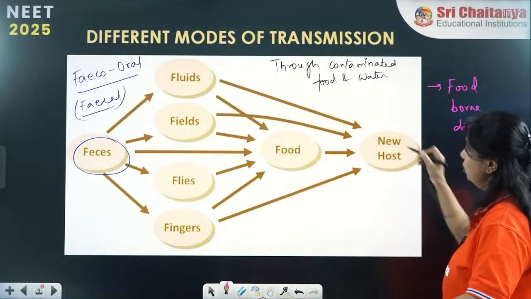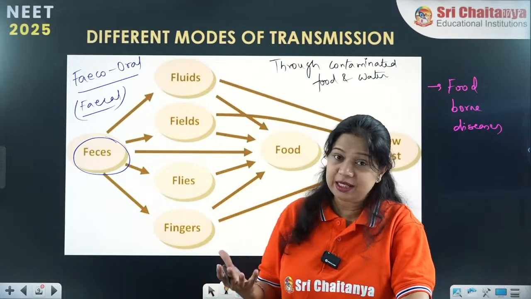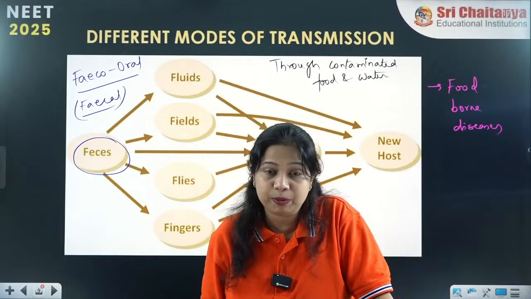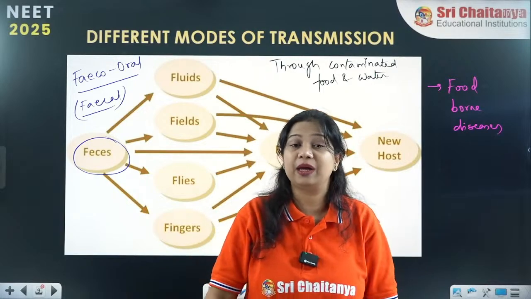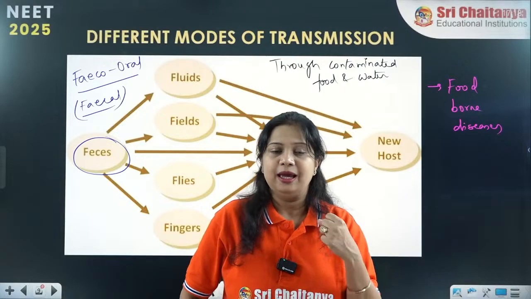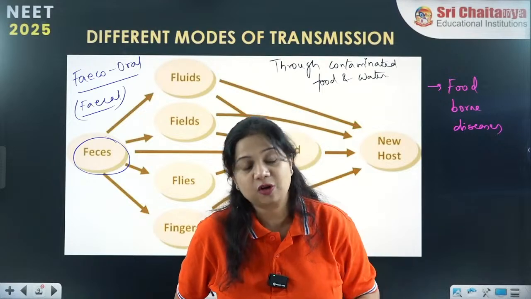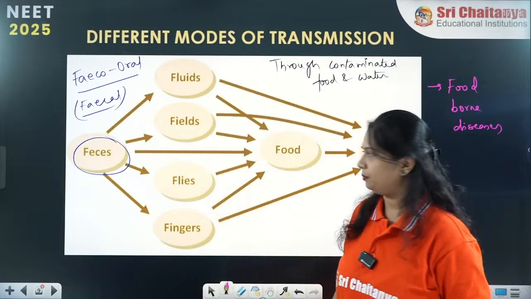Now what are the foodborne diseases here? Foodborne diseases means if the food is not properly prepared, if the food contains many contaminated components, if unhygienic hand practices are done during cooking or serving of the food, that causes fecal-oral transmission.